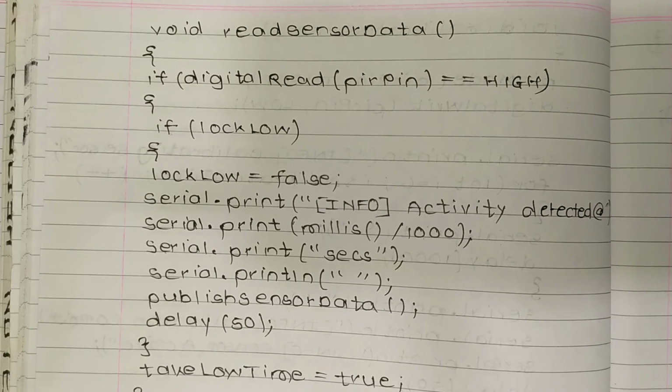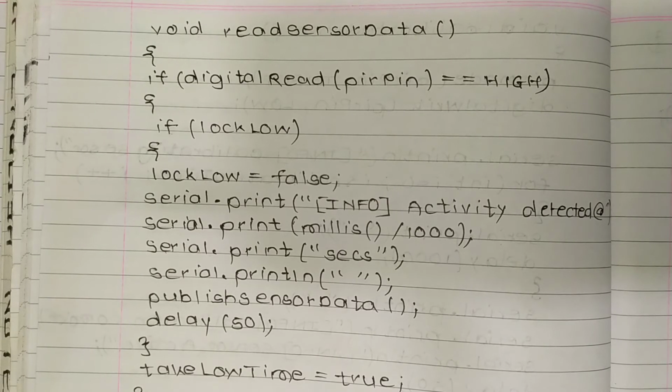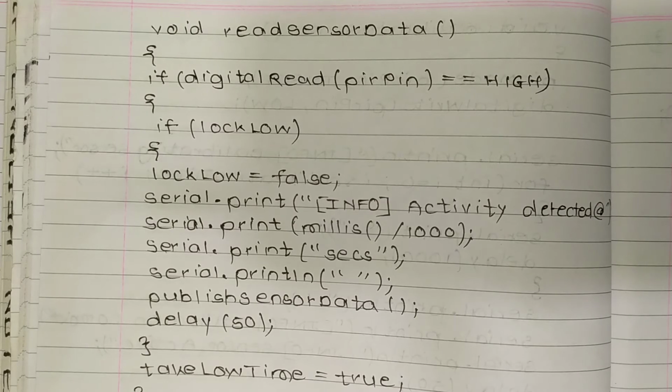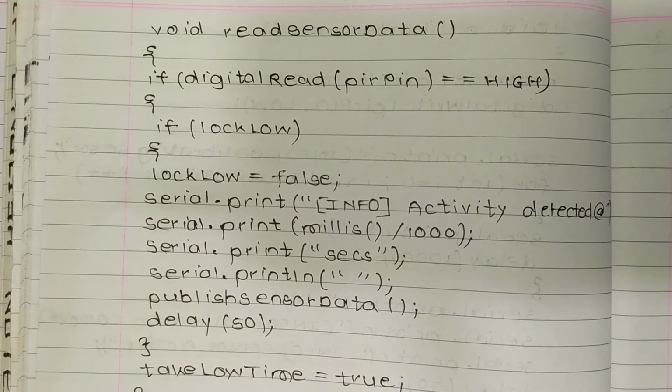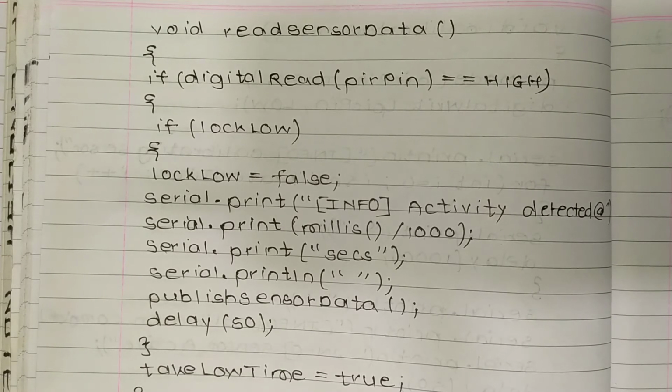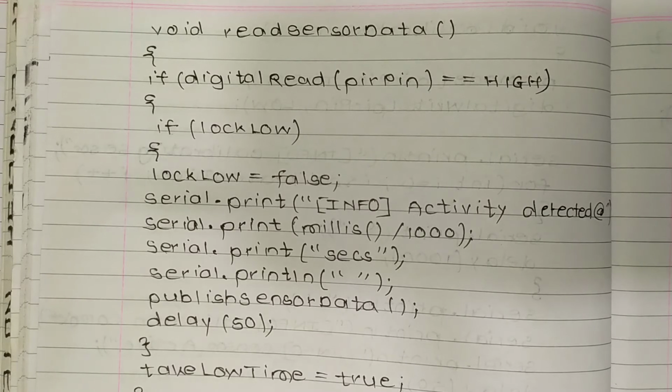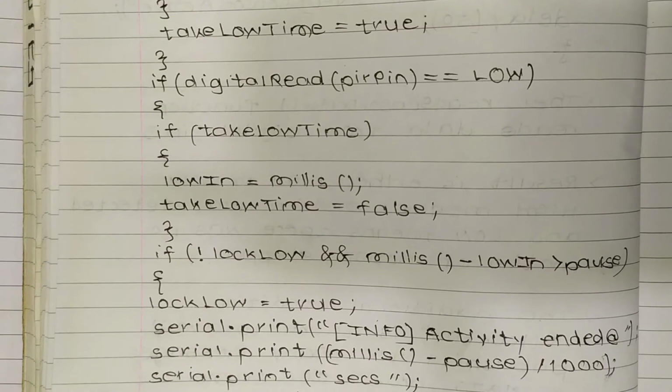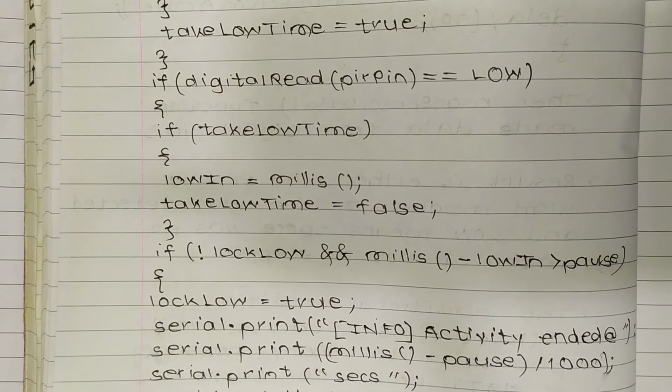So basically millisecond is a 1000th part of a second. So if we divide milliseconds by 1000, we will get seconds. Then Serial.print seconds. Now publish sensor data, then delay for 50 milliseconds. takeLowTime is equal to true.